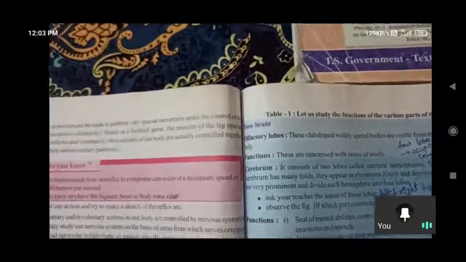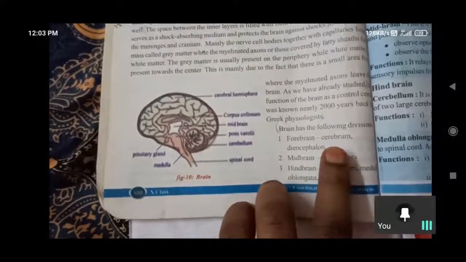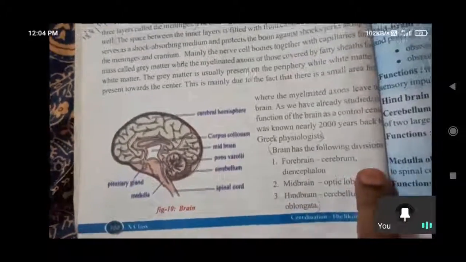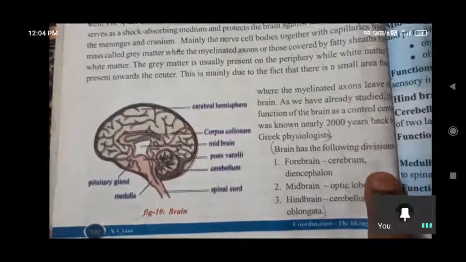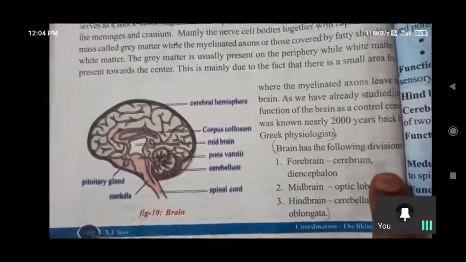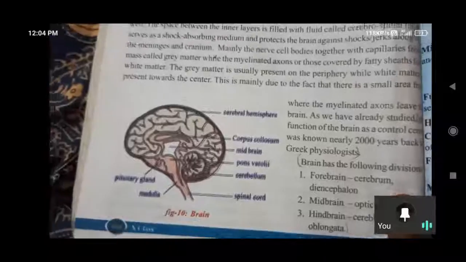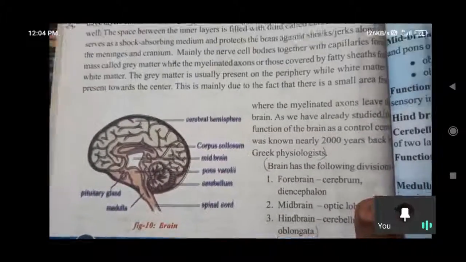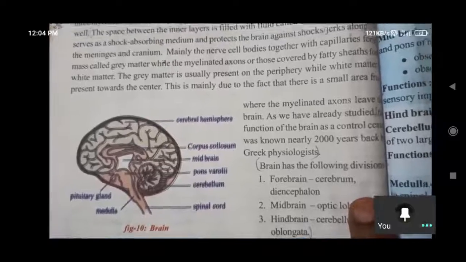And coming to the parts, the forebrain has two parts, cerebrum and diencephalon. Cerebrum is responsible for logical thinking and the sense organs: hearing, watching, taste, smell, everything.